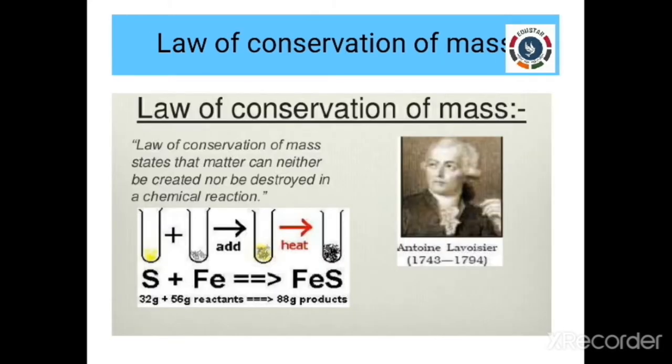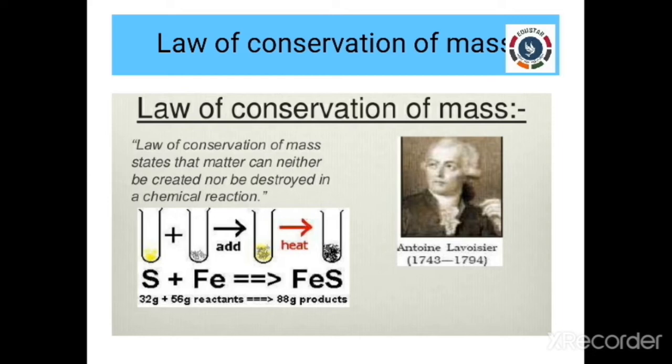This law was put forth by the scientist Antoine Lavoisier in 1789. According to him, matter can be neither created nor destroyed. This was the principle of the law of conservation of mass. In all physical and chemical changes, that is, all physical and chemical reactions, there should be no net change in mass during the process. Let me illustrate with an example.